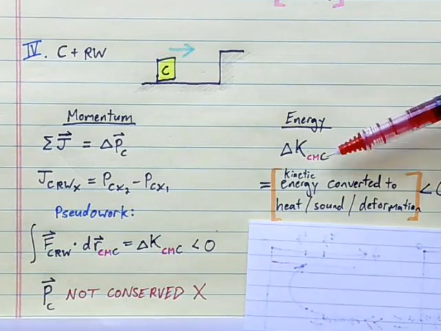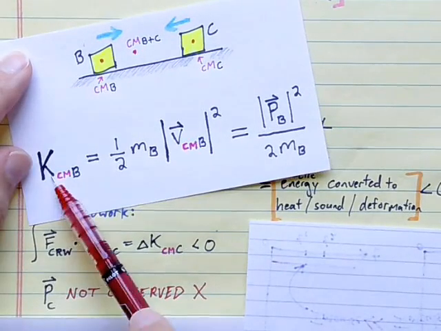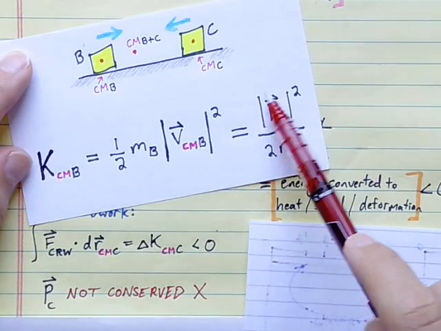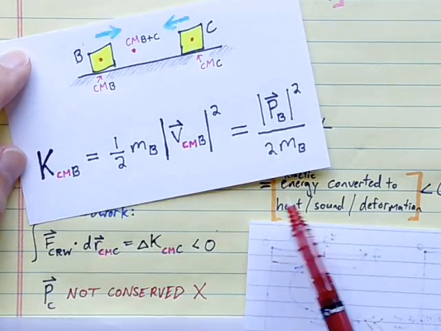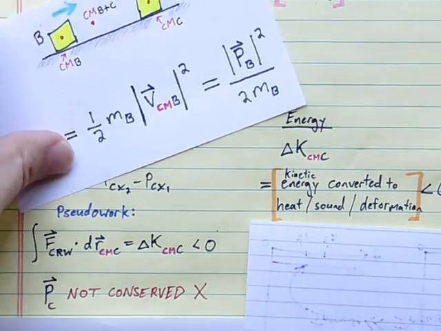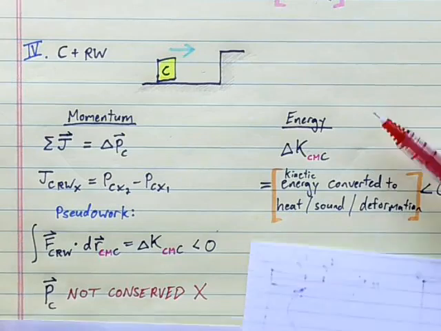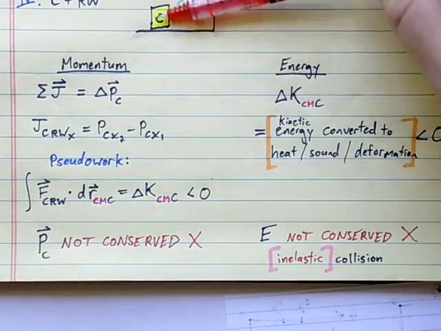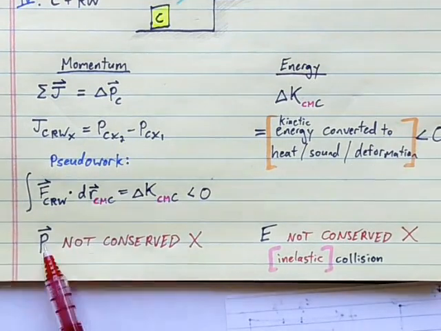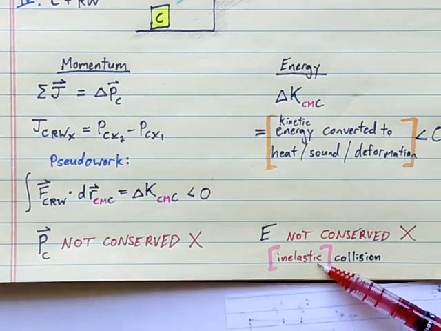The loss of KCM, that KCM again would be related to the momentum of C. So as the momentum of C changes, the portion of its kinetic energy associated with its momentum, that's the KCM, that's going to change as well. It will be converted into heat, sound, and deformation. So that is our inelastic collision there, indicating that the energy of our system here is not conserved either. So neither momentum nor energy conserved. Because the energy is not conserved, we call it an inelastic collision.